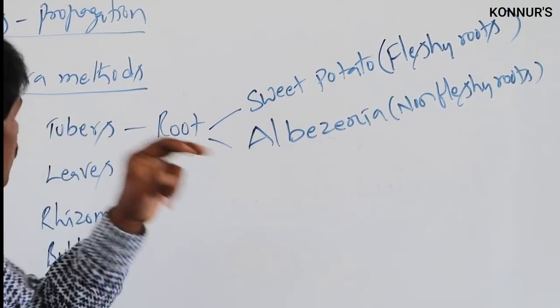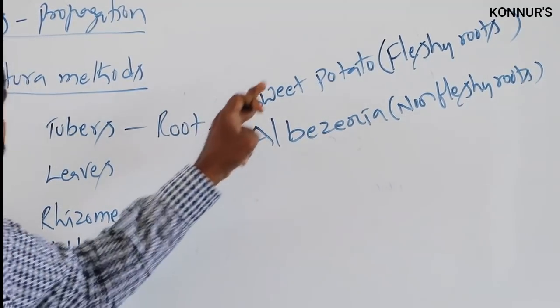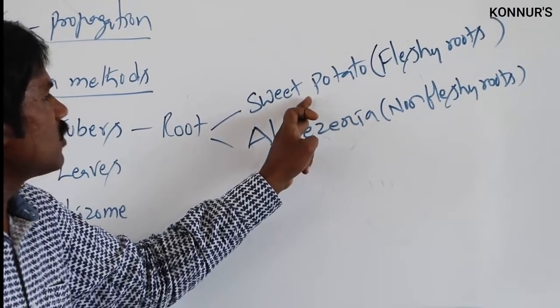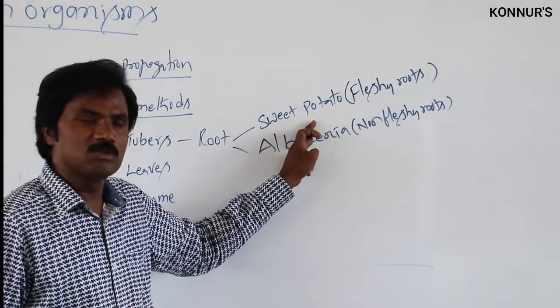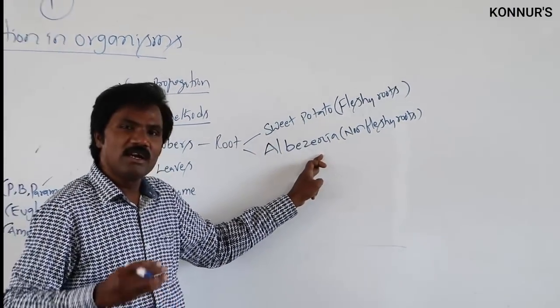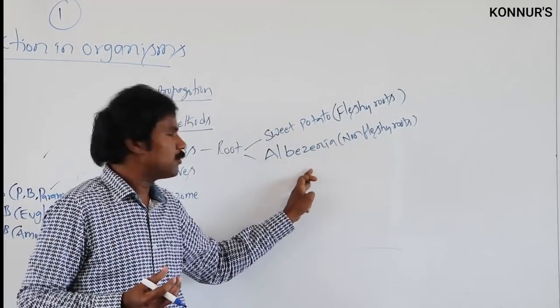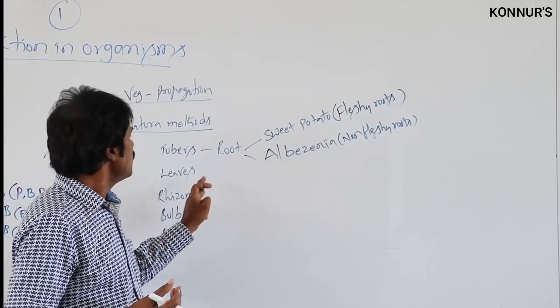Then among roots, some are tap roots and some are fibrous roots. For example, sweet potato is a fibrous root, and Albizia is related to the taproot.